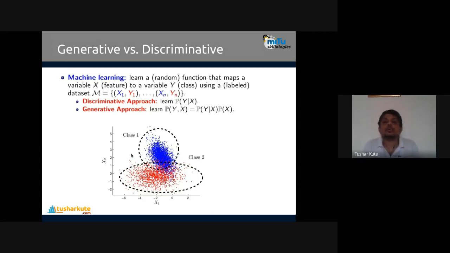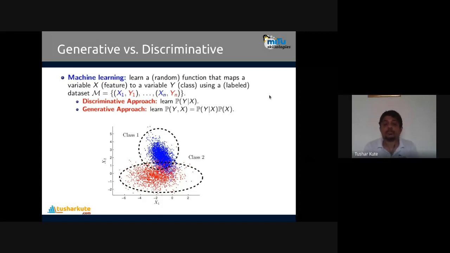This is the common idea of machine learning, and using this concept, two probability-based approaches are mentioned: the generative approach and the discriminative approach. The discriminative approach is to learn the probability of y given x. So x is the input, and the probability of predicting y is identified with the help of the discriminative approach.